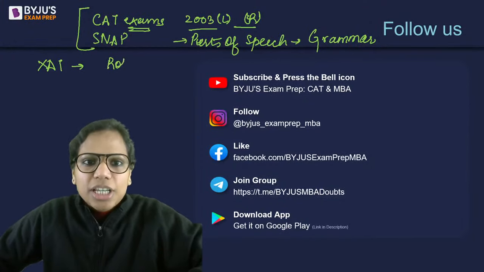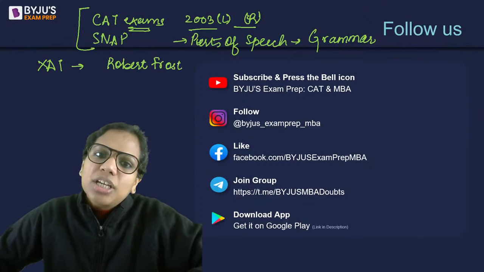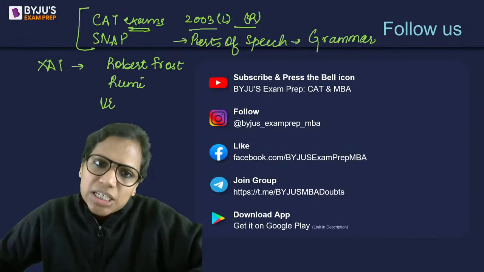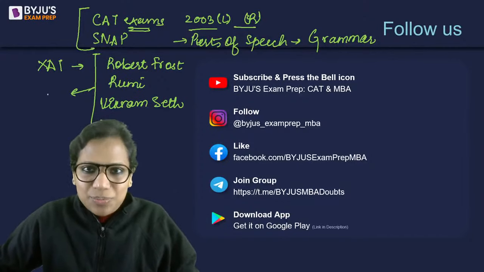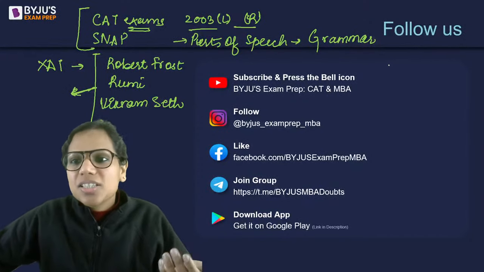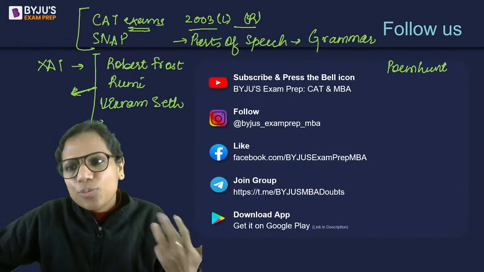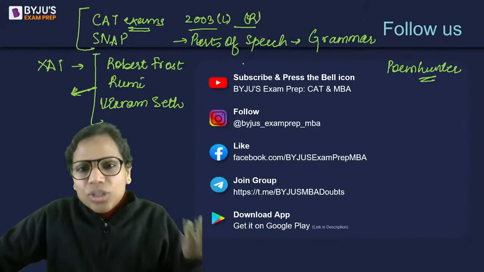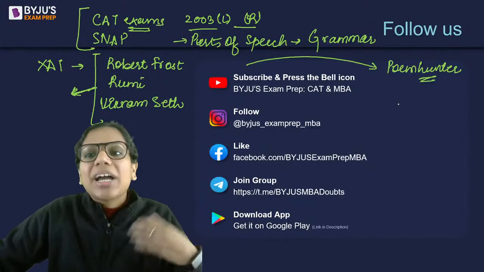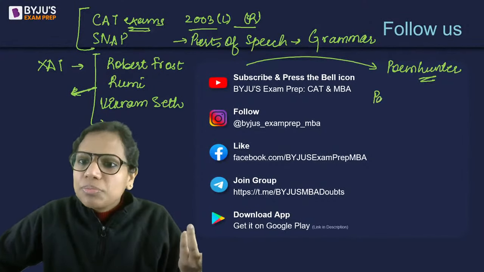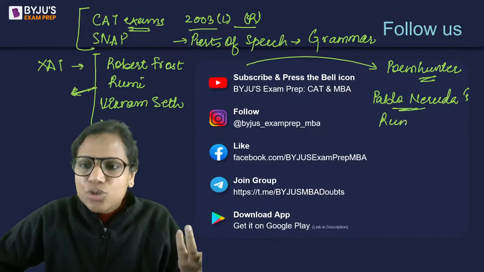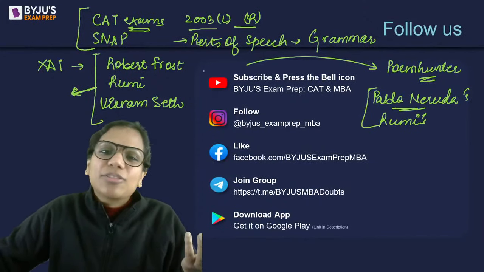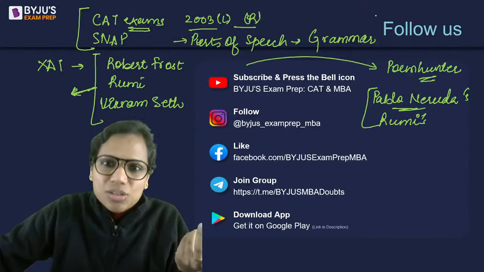So what you can do, in case you want to increase your comprehension of poems, is when you practice those previous year poems, see from which poets these have been asked. For instance, Robert Frost's poems have been asked, Rumi's have been asked, Vikram Seth, right? His poems have been questioned on. So just see who the poets are and read some other poems by them. Poem Hunter is a beautiful website where you'll get a lot of poems, right? So through that you can increase your poem comprehension, or you could buy some books of poems. For instance, Pablo Neruda's poems are beautiful. You could consider buying Pablo Neruda's books. Rumi's collection of poems you could consider buying. So this is how you'll have to prepare for them, because unfortunately not many exams ask you poems.